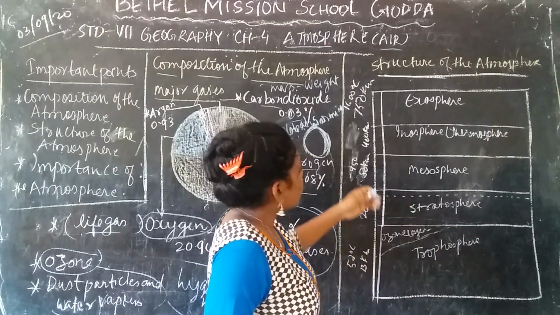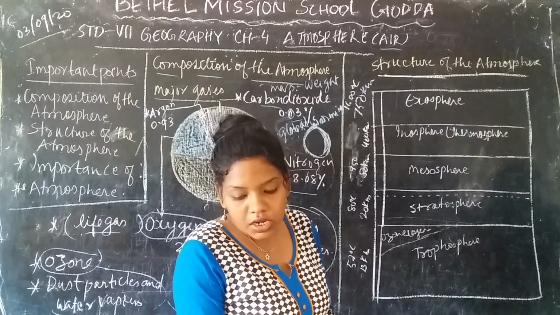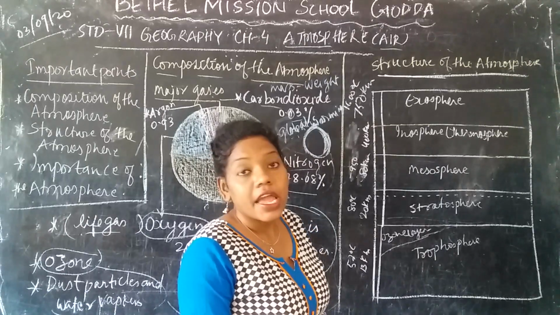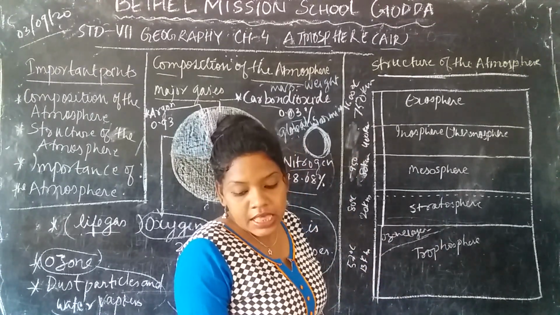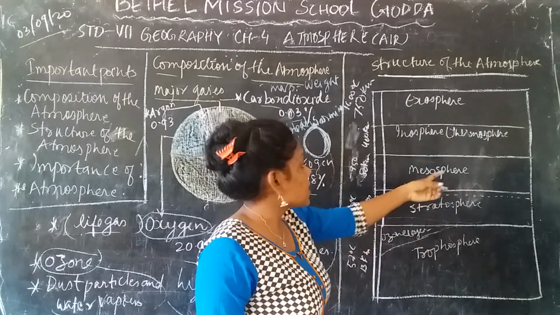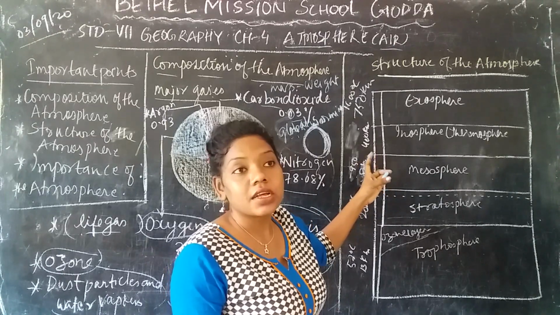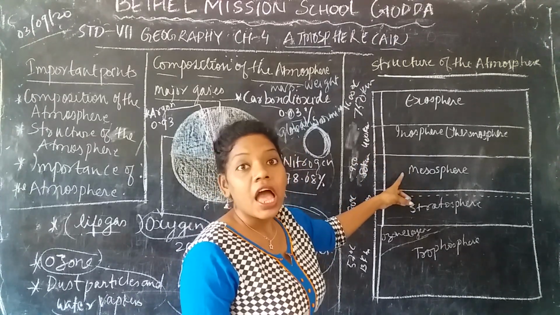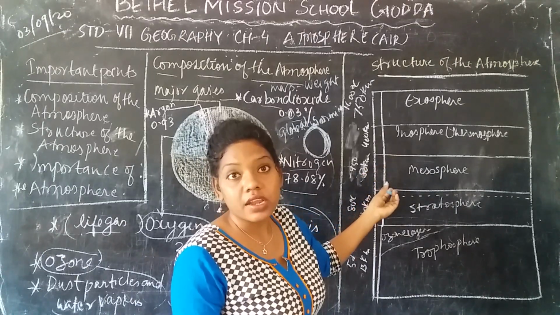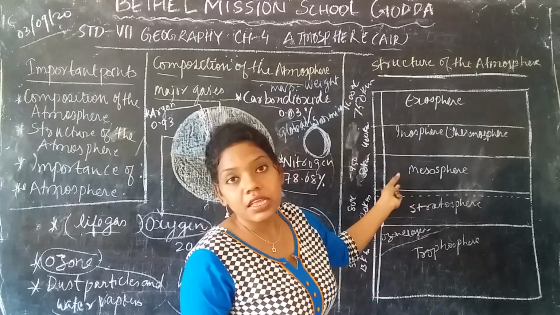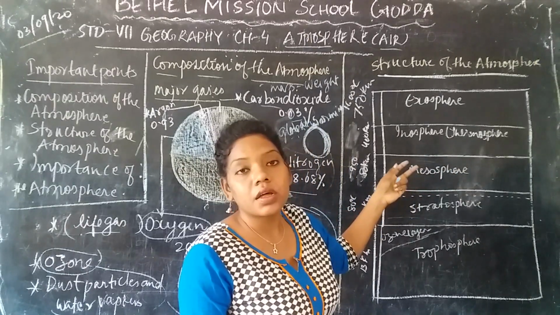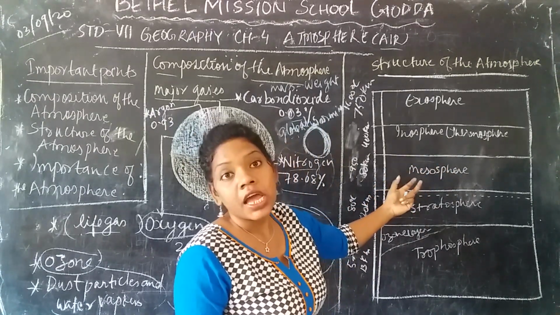Okay, next we are going to learn about the mesosphere. It is 80 kilometer above the Earth's surface, and the importance of the mesosphere is that meteoroids or other space material enter into the mesosphere, like comets, meteoroids, and sometimes asteroids. So you can see the burning. In this area, the mesosphere, it burns the meteoroids which enter the atmosphere.